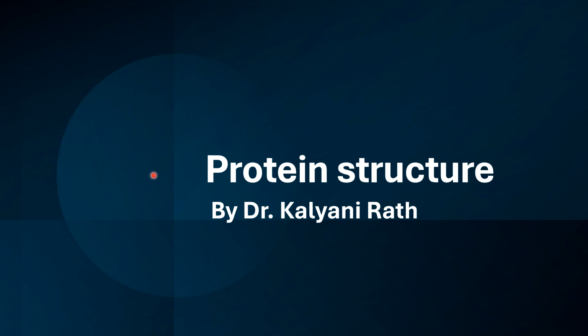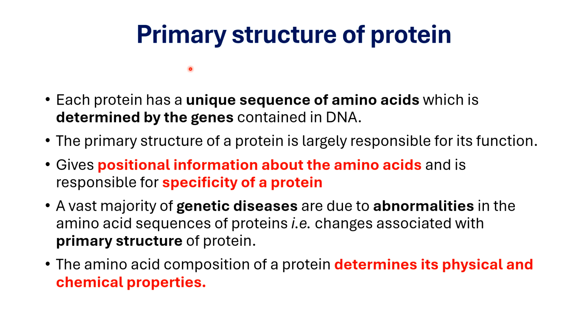Today we will be discussing protein structure, which is part 2 in the lecture session about proteins. So let's look into the topic. As we have discussed in the last lecture session, proteins are basically polypeptides and they are made up of different amino acids which are linked by peptide bonds. Now proteins exhibit 4 levels of structure.